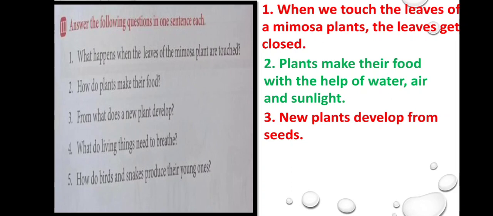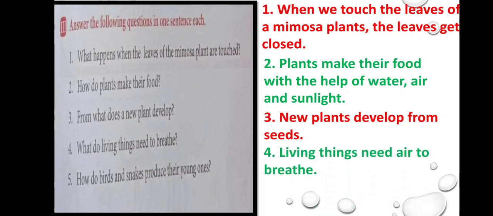Fourth question. What do living things need to breathe? Yes, we all know that, isn't it? They need air to breathe. Living things need air to breathe. So, living things need air to breathe.